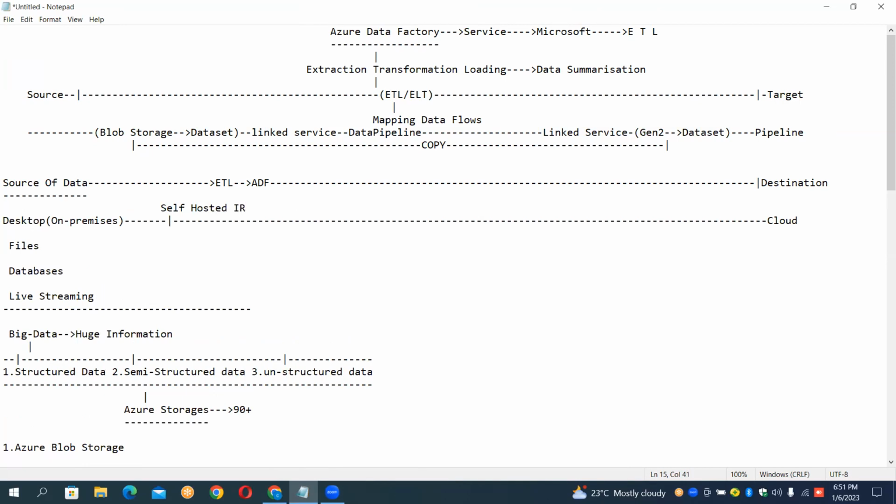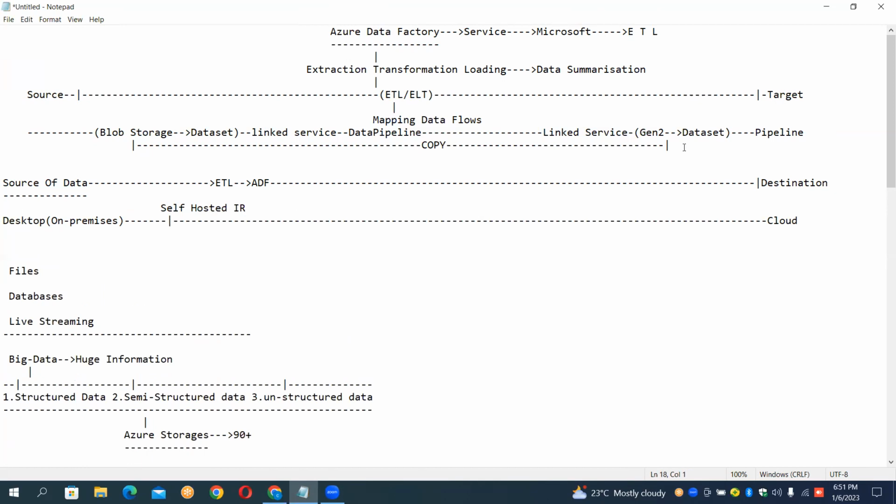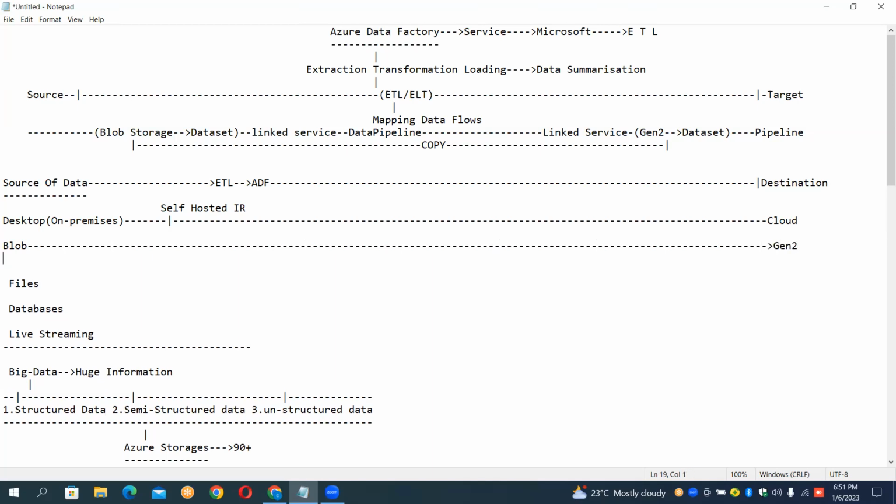Self-hosted IR. Suppose you have data already available in your blob storage. From the blob, you wanted to copy the data to Gen 2. Gen 2 is cloud and blob is also cloud. So here we use an integration runtime, which is called Azure IR.